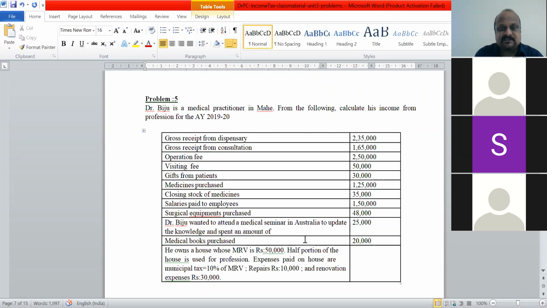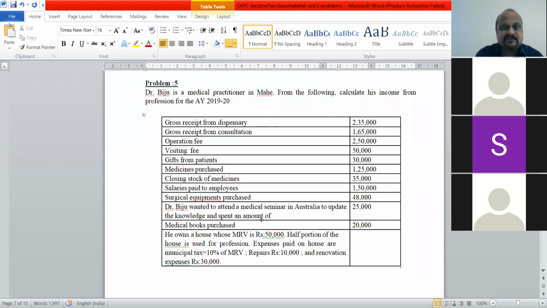Now, they have not given you a P&L account here. Instead, they have given you a list of income and expenditures. You have to identify out of all this which form a part of revenue and which form a part of expenditure. If from revenue you subtract the expenditure, that gives us the net profit or the income from business.